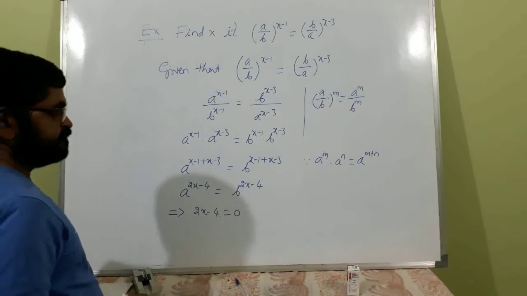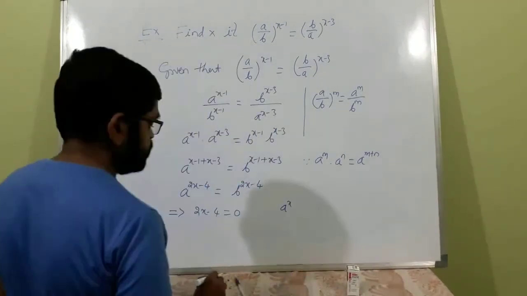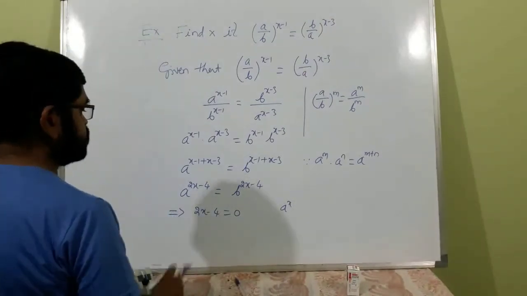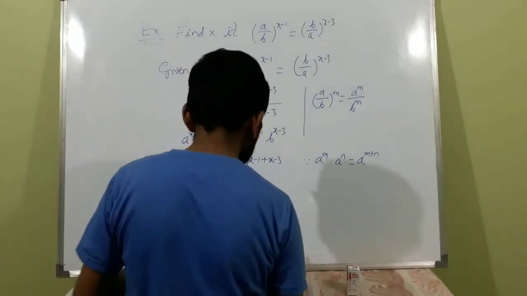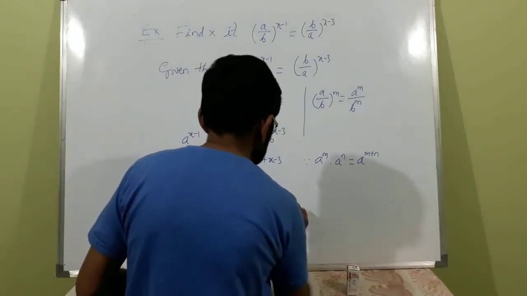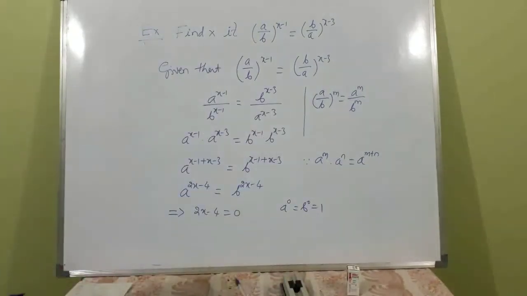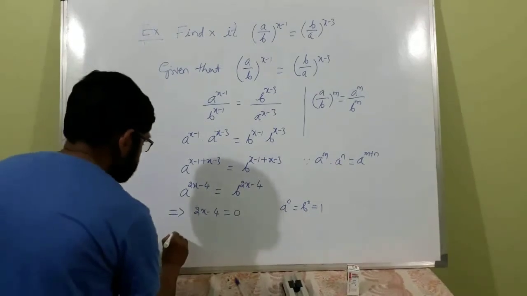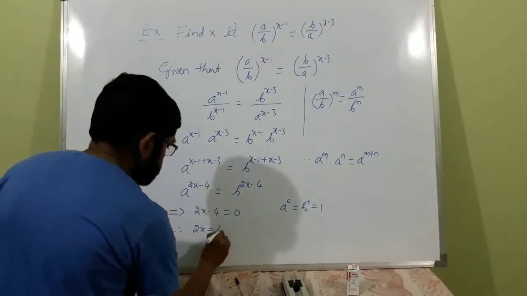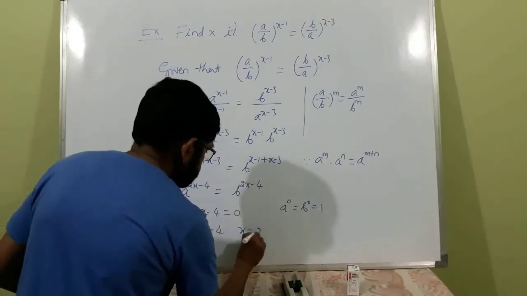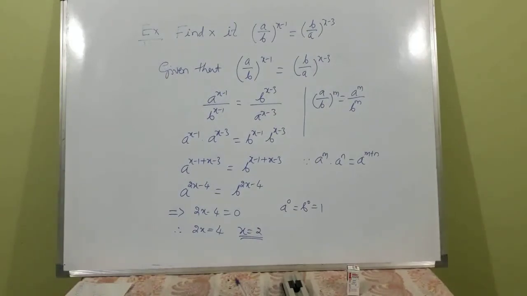See, a raised to 0 is 1. When this index is 0, a raised to 0 is same as b raised to 0, which is equal to 1. So therefore 2x is equal to 4. So x is equal to 4 by 2, or 2 it is.